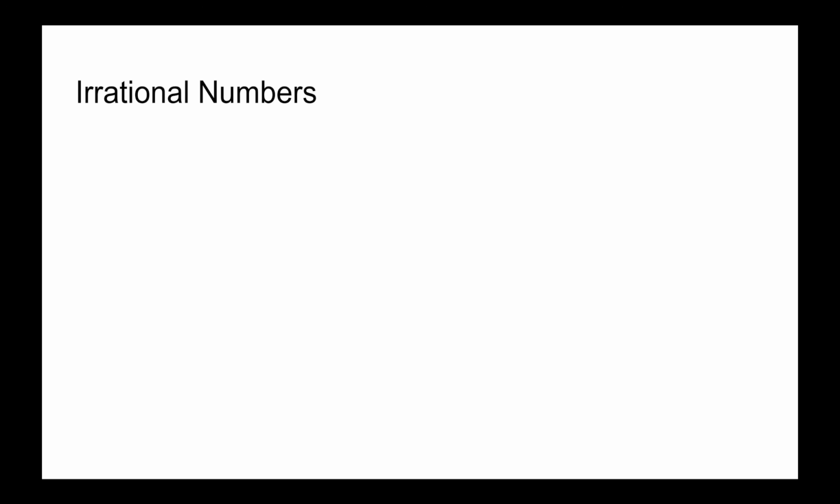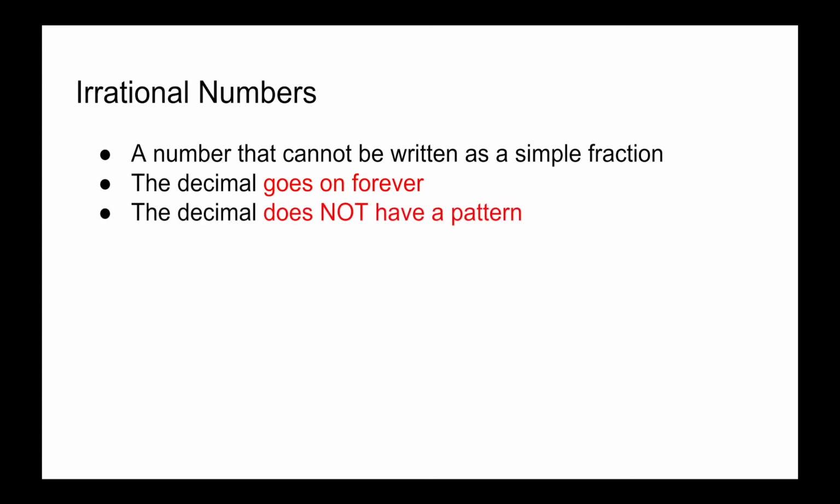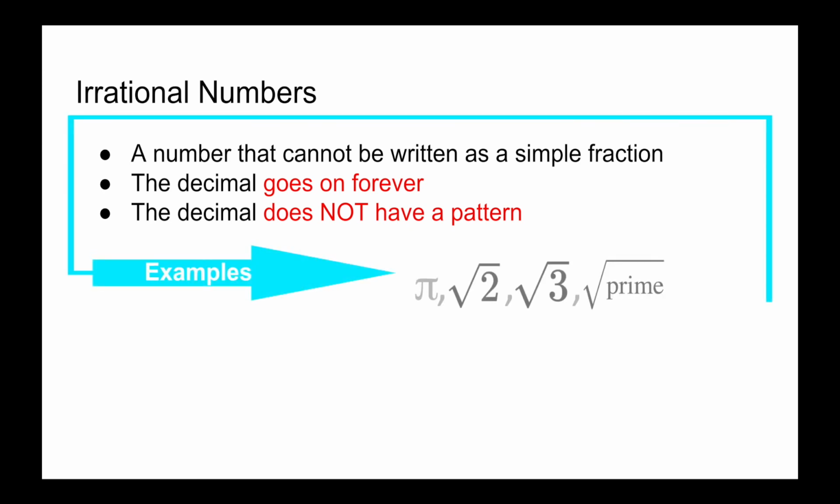Going into irrational numbers. An irrational number is a number that cannot be written as a simple fraction. The decimal goes on forever, and the decimal does not have a specific pattern. Some examples: pi, the square root of 2, the square root of 3, and the square root of any prime number. Again, these are numbers that have decimals that go into infinity and that do not have a defined pattern. The order of the decimal changes every time.